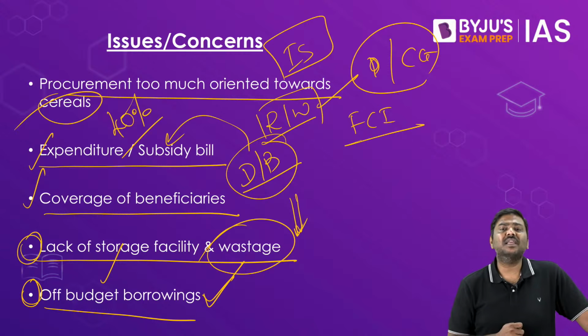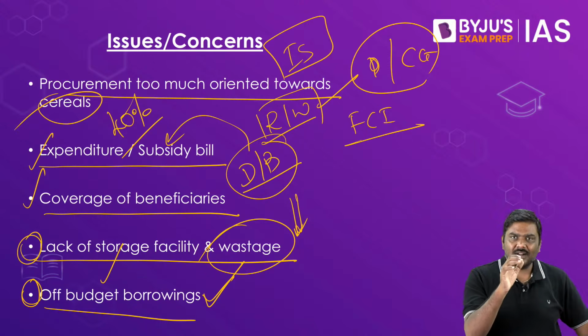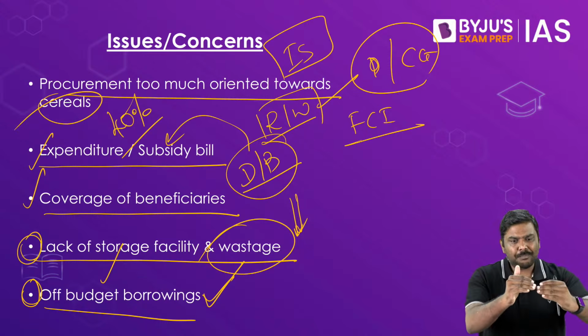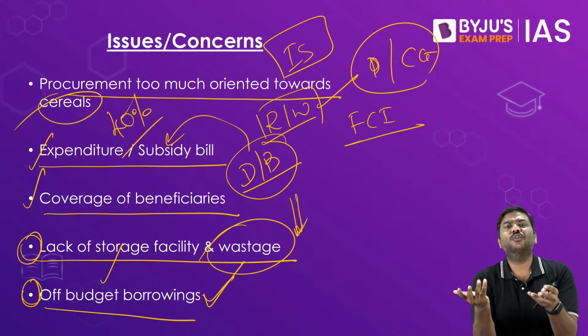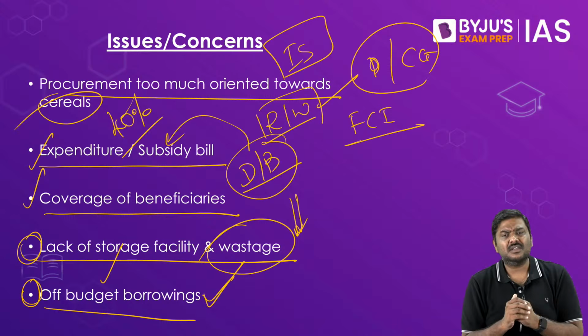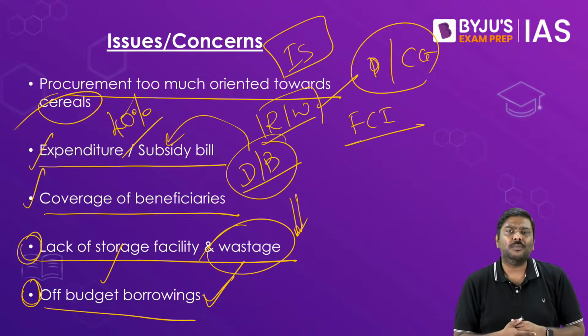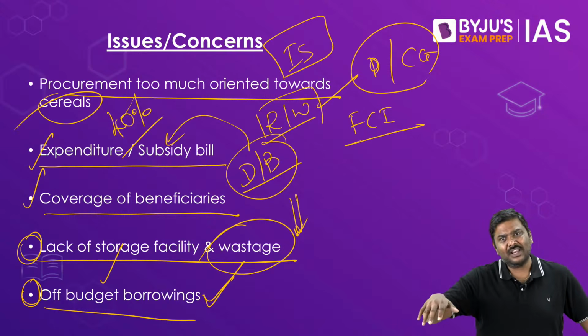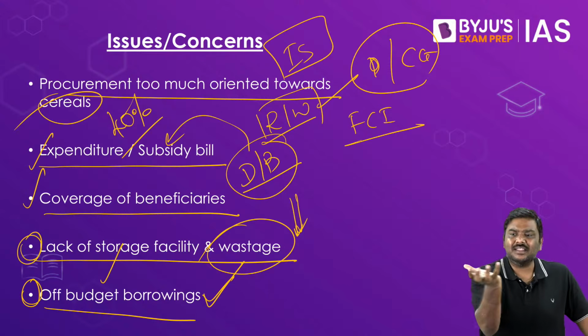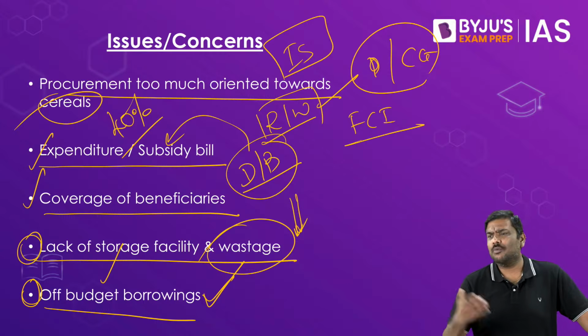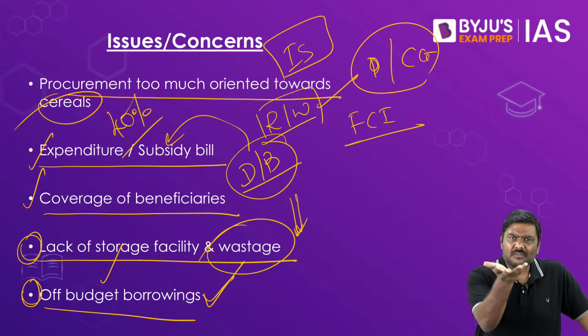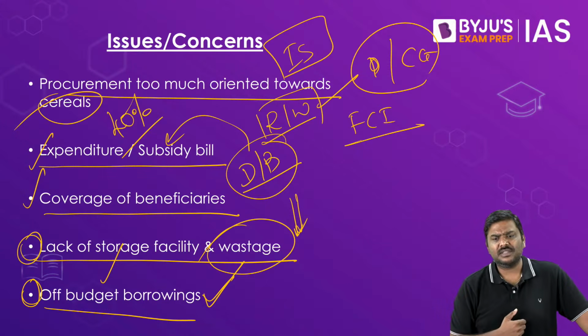How does PDS stabilize prices? Understand this. The government will implement PDS, public distribution system, wherein they will procure the food grain, and the food grain procurement happens at MSP prices, and we follow an open-ended procurement. So if the market prices are very low, if you're a farmer, you can simply take the food grains. If you're meeting all the conditions of government, you can simply sell it to government so that the market supply will be stabilized, the market prices will also be stabilized.